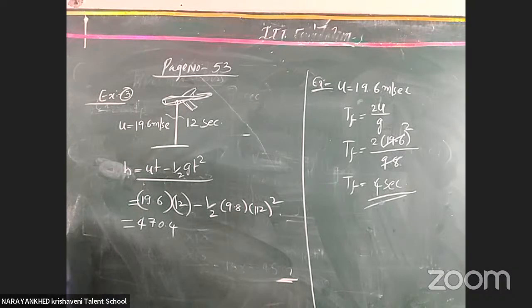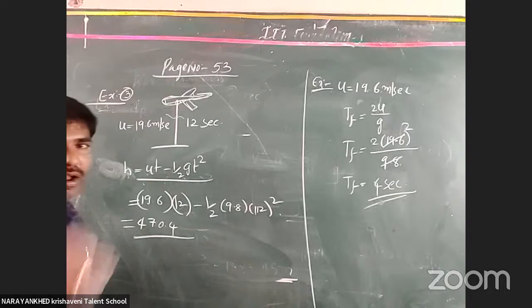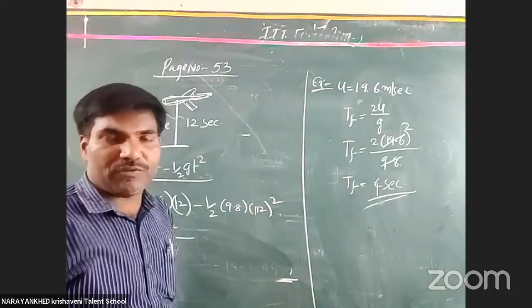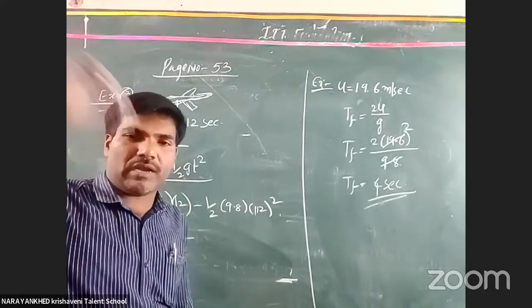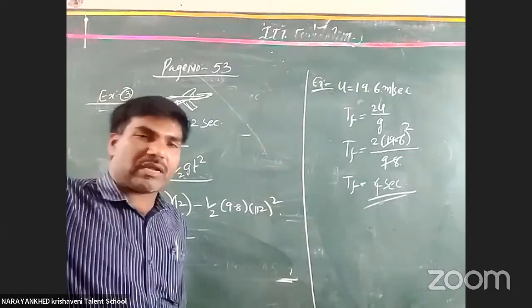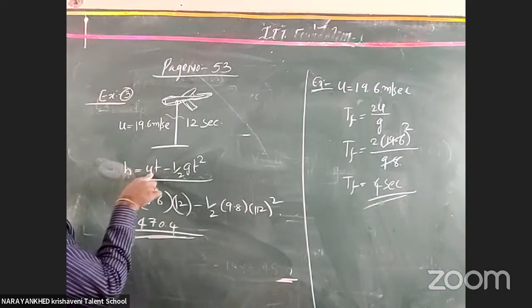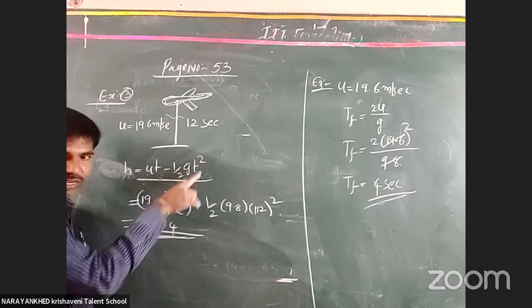You don't take it as a maximum height. Actually, where does it come from? It comes from the formula h is equal to ut minus half g t square. Why? Because we are standing on a tower, or in the aeroplane, and sending one body. Automatically, it does not become a freely falling body. It is also a projectile body only. We sent it from some particular height. We did not throw it; we make it a projectile, and then after it comes to the earth. That is why we are using this formula, the second formula: h is equal to ut minus half g t square.